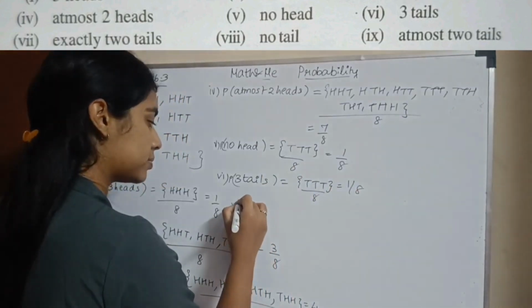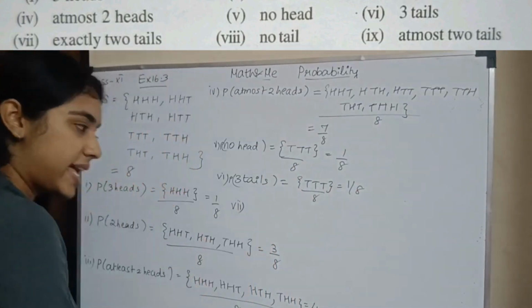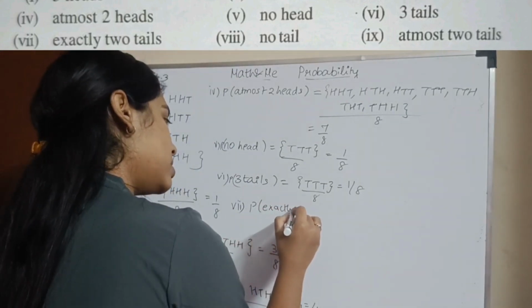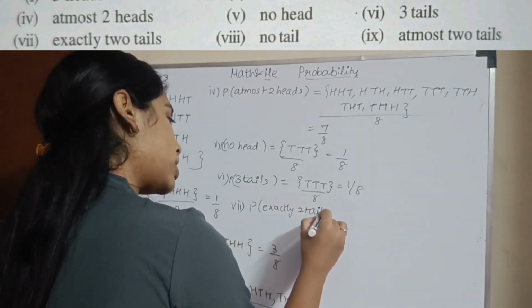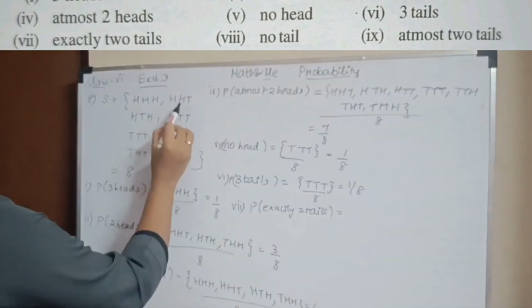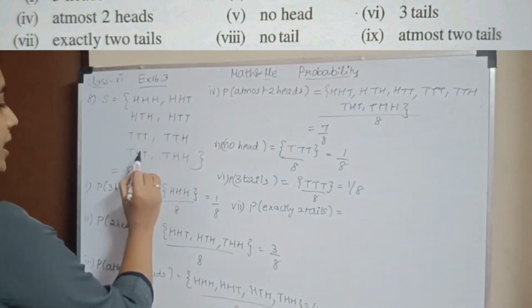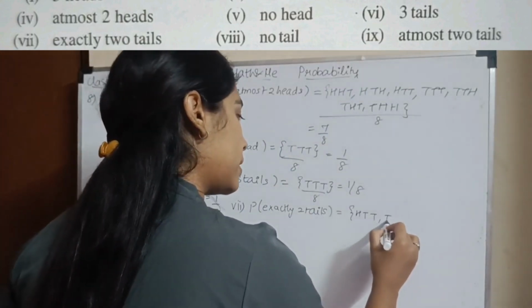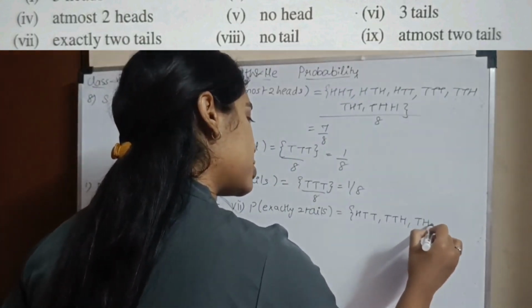Okay? Next subsection. Exactly 2 tails. So probability of exactly 2 tails, not more than 2, not less than 2. So it will be HTT, TTH and THT.